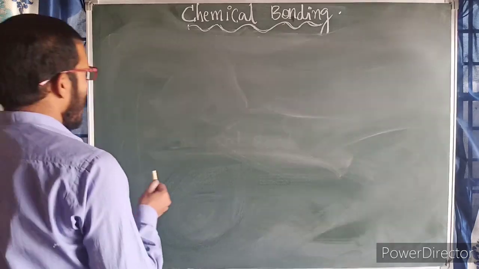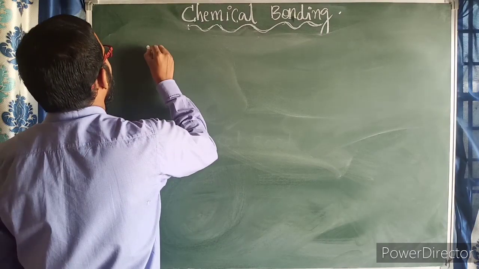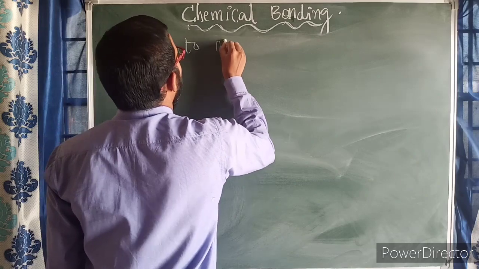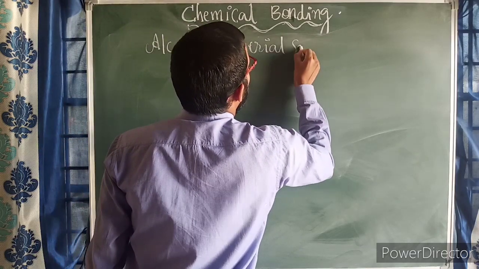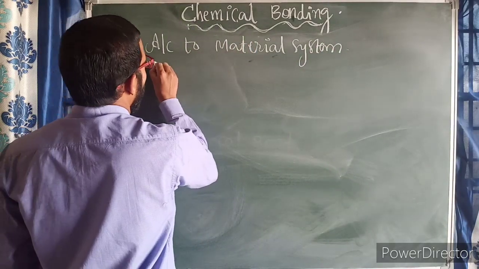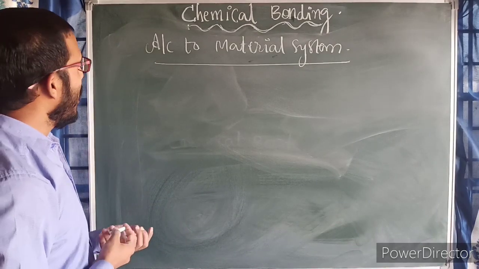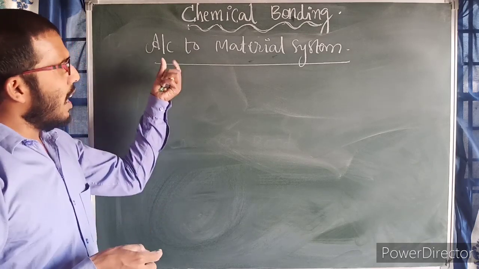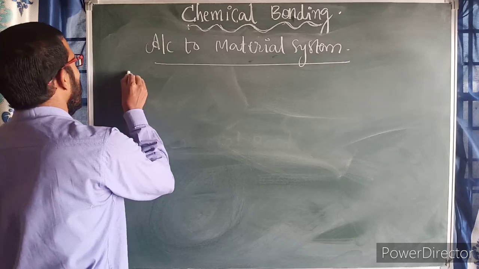Now, the material systems have a tendency, or materials have some certain behavior. That behavior we are going to learn here. So this material behavior I am making into two cases. That is case number one.